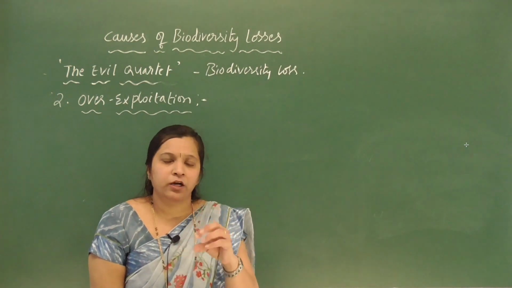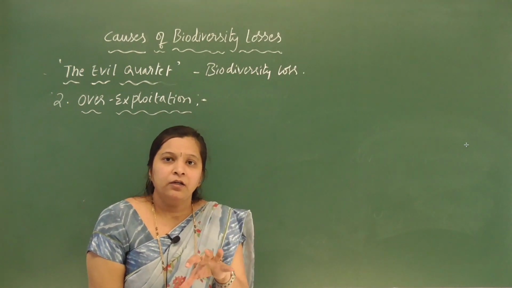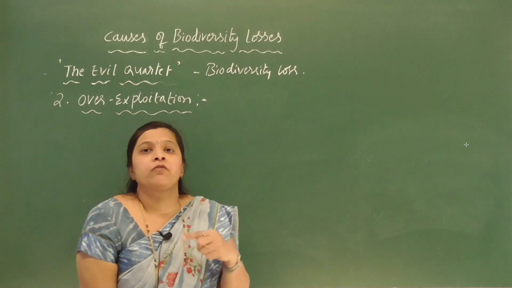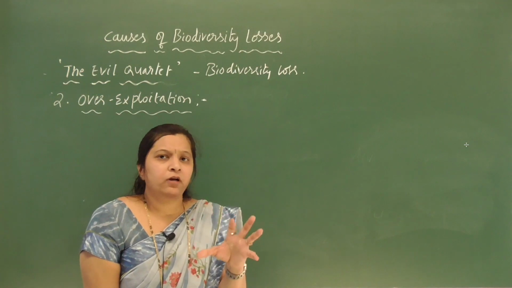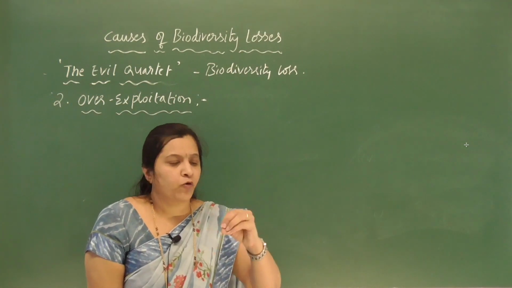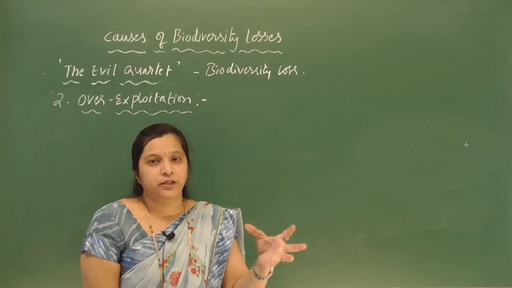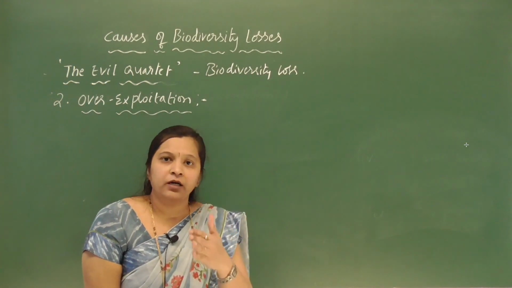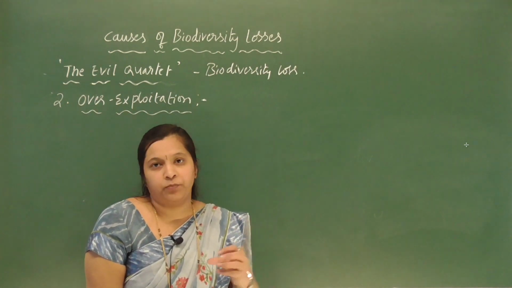So what does greed mean here? Wanting more and more. So that has resulted in the over exploitation of natural resources. Okay, if any one plant or animal species gets over exploited, that results in a decline of the population of that particular species.